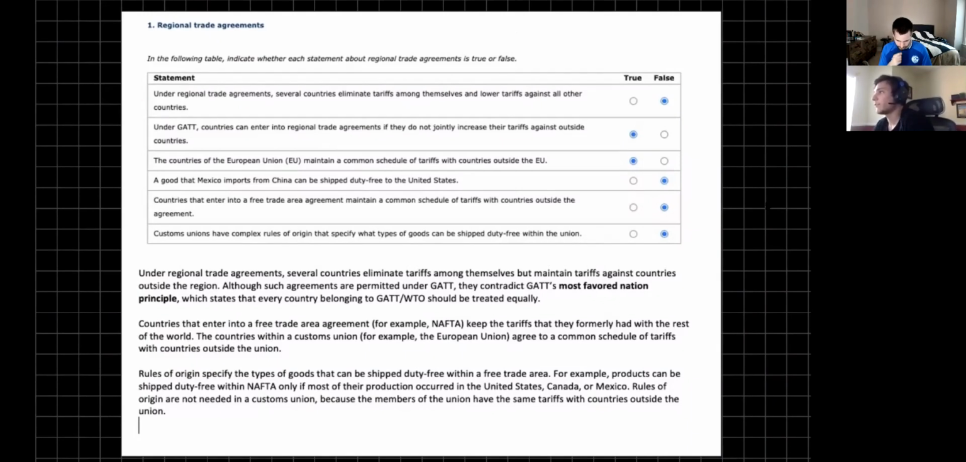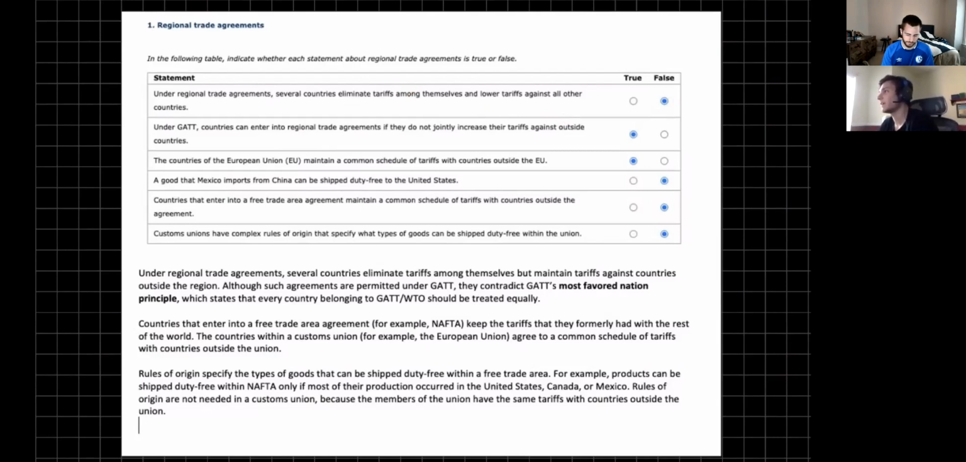In the first question, it says under regional trade agreements, several countries eliminate tariffs among themselves and lower tariffs amongst all other countries. That's false, and the reason why is when there are regional trade agreements, countries eliminate tariffs amongst themselves, but they're going to maintain or keep those tariffs with other outside countries. They don't lower them, so that's why that one would be false.